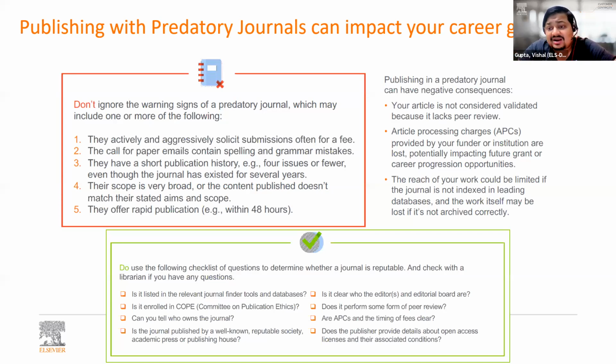So make sure you have the right mechanism to identify predatory journals. That is a whole topic, a separate discussion on how to identify them. But make sure you are not lured by fast publication rates, 24 to 48 hours, or a nominal fee to get your article published. These are all ways of tricking researchers into publishing in a predatory journal.